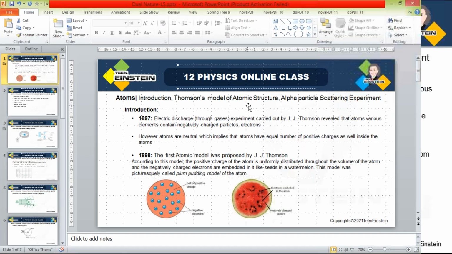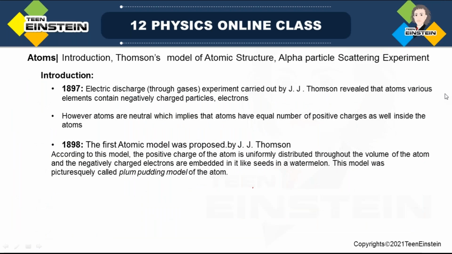So good evening. Today we are starting a new chapter, that is atom or structures of atom. This is the 12th chapter in 12th standard in the NCERT textbook. In this particular chapter, what we are going to discuss is the structure of atom,